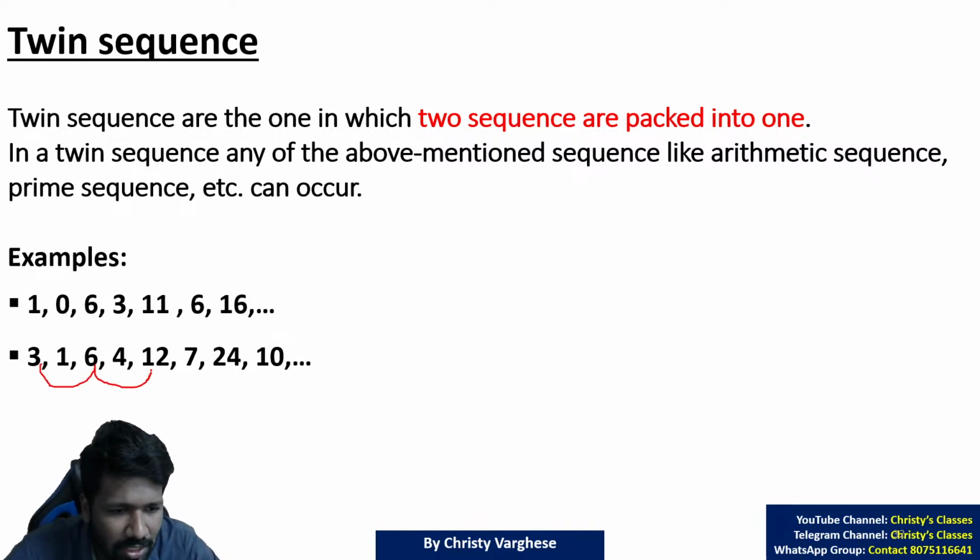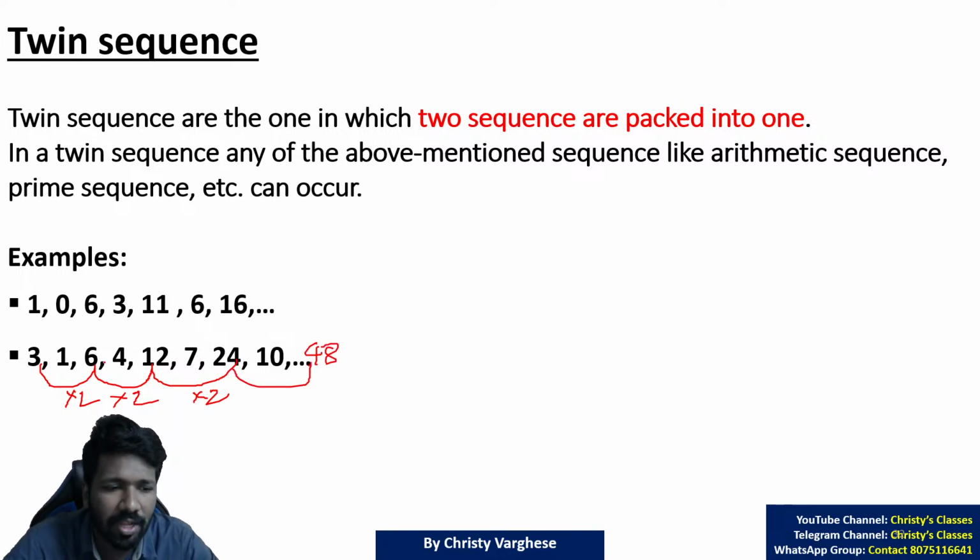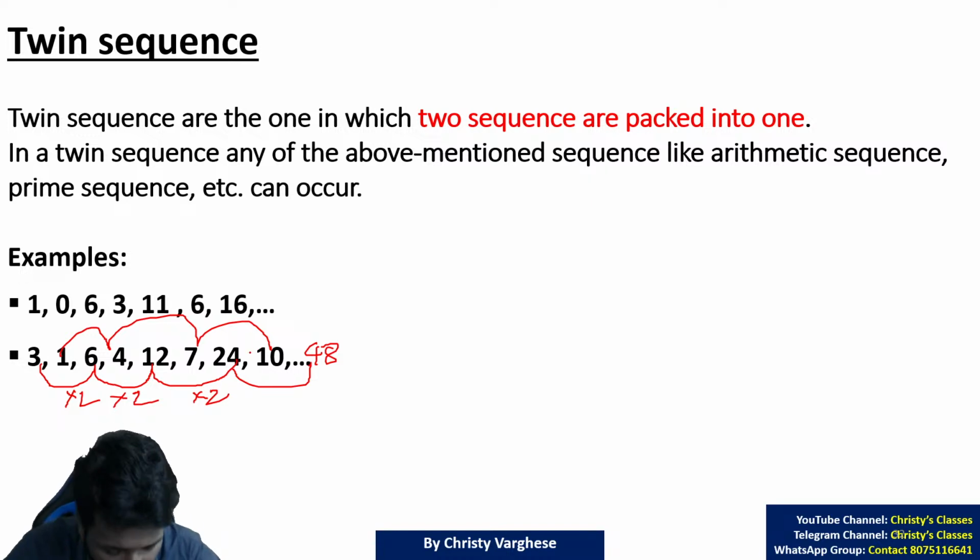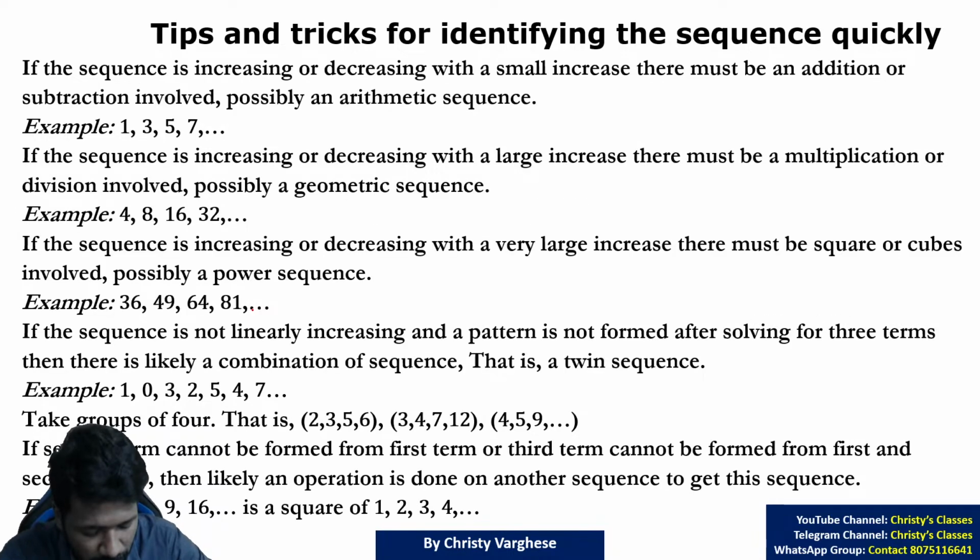So here 2 arithmetic sequences are twinned, but other sequences can also be twinned. For example, 3, 6, 12, 24, that is a geometric sequence, times 2, times 2, times 2. So 24 times 2, 48 will be the next term. 1, 4, 7, 10, that is an arithmetic sequence with a common difference 3. So arithmetic and geometric are twinned together. More examples you can see here. Hope all of you understood what is twin sequence.